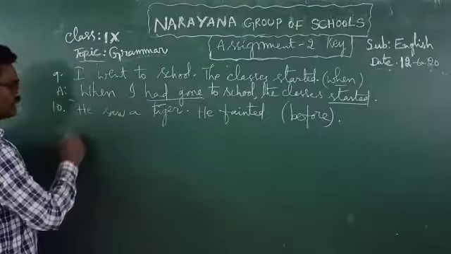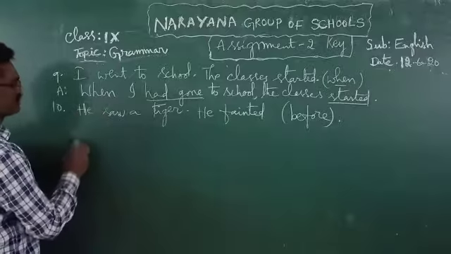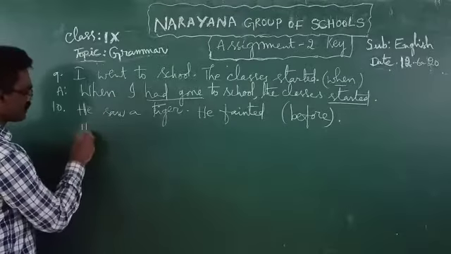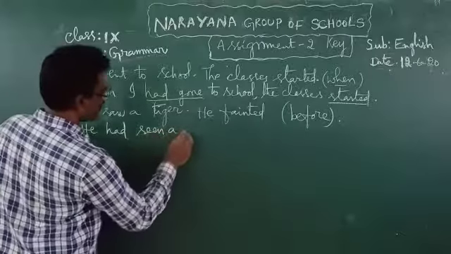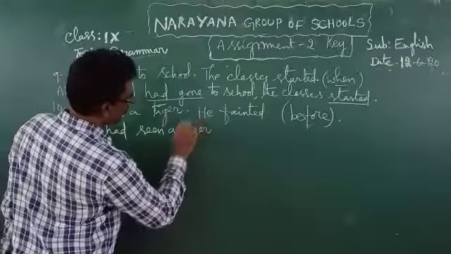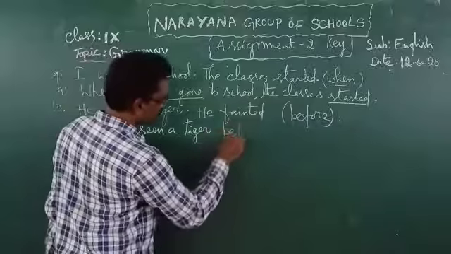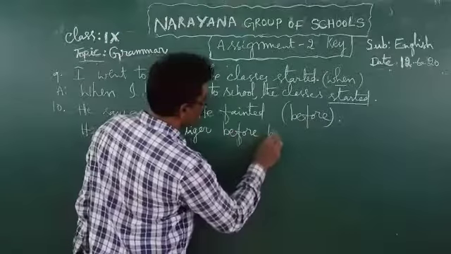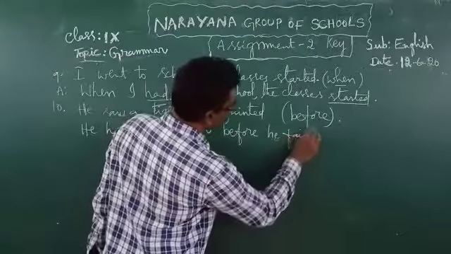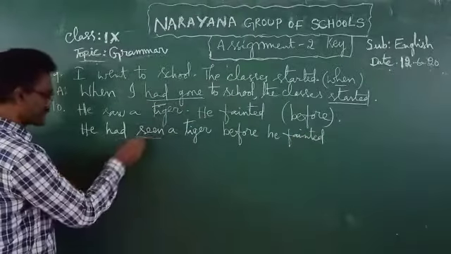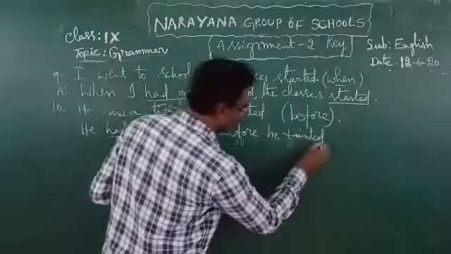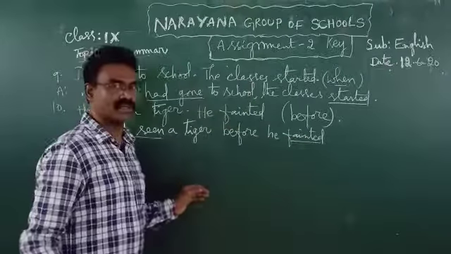So when we combine by using before, he had seen a tiger before he fainted. So this is the first completed action, earlier action, and this one is the later action, right?